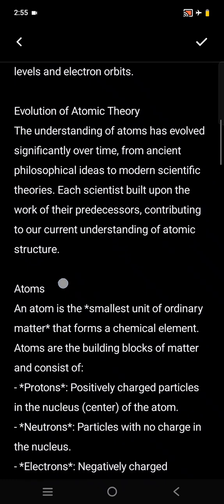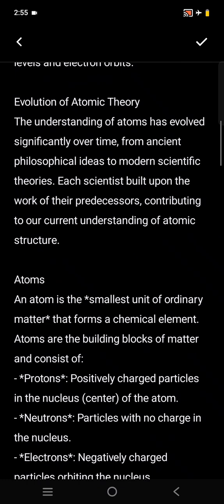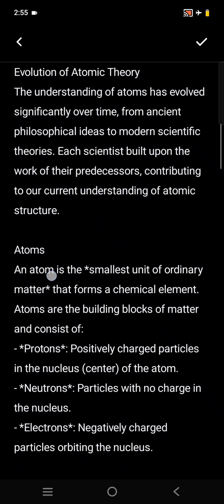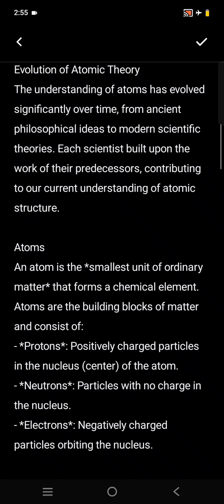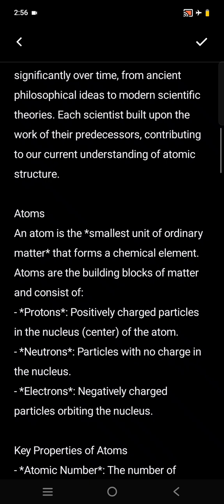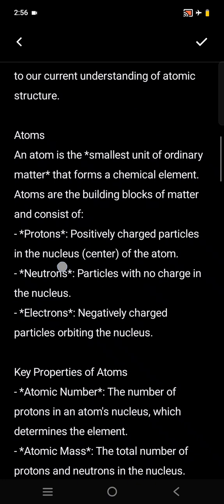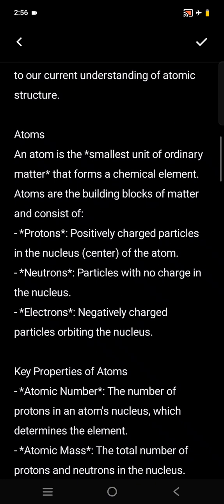So, the evolution of atomic theory. The understanding of atoms has evolved significantly over time, from ancient philosophical ideas to modern scientific theories. Each scientist built upon the work of their predecessors, contributing to our current understanding of atomic structure. So now we will be able to define an atom. An atom is basically the smallest unit of ordinary matter that forms chemical elements.